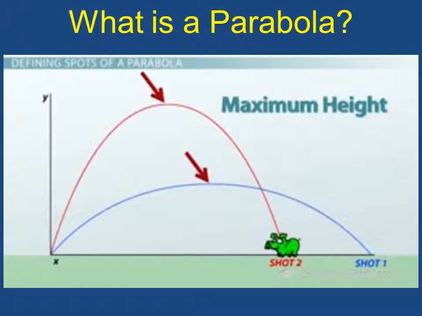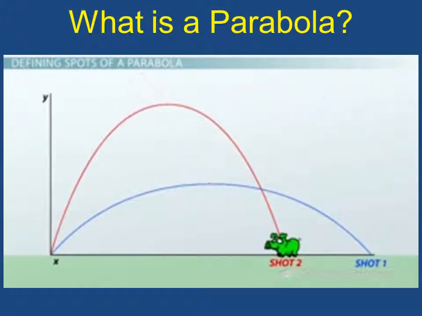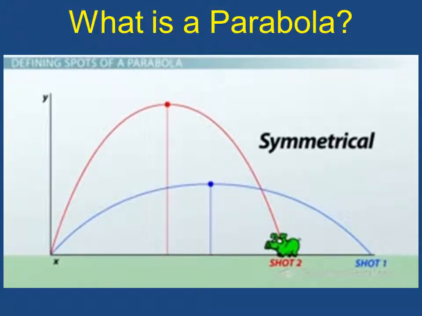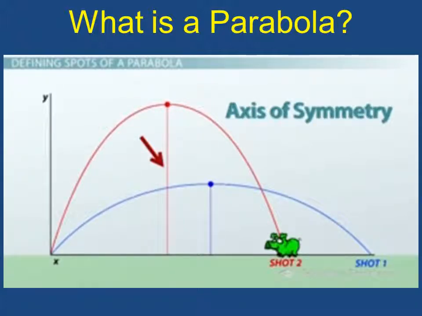The name of the actual point on the parabola where it gets to the maximum is our second vocab word. It's called the vertex. You might say that the vertex is in the middle of the parabola. That's because parabolas are symmetrical. They're the same on either side. This means our third vocab word is the line that goes straight down through the middle of the parabola to divide it in half. It's called the axis of symmetry.